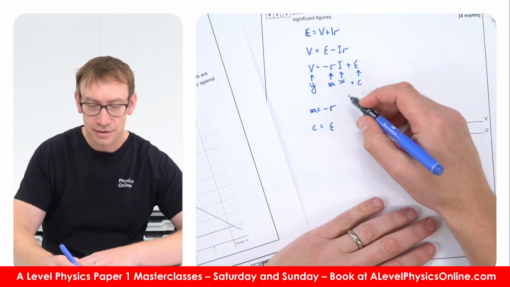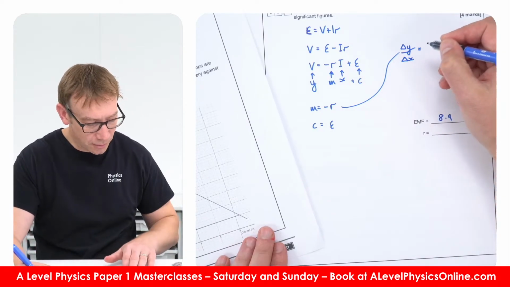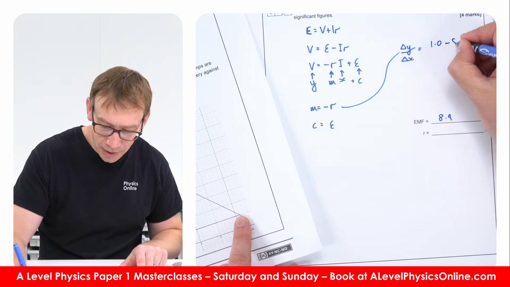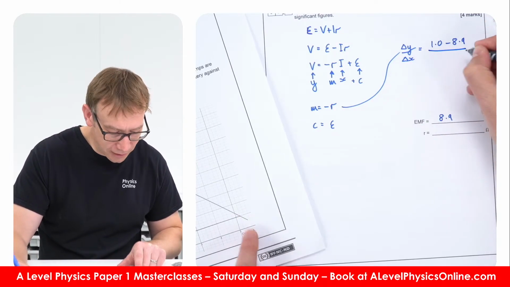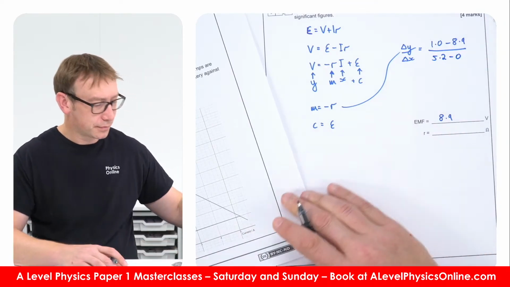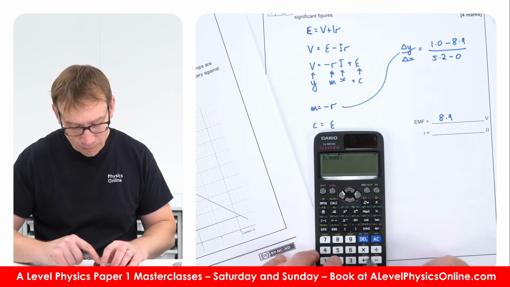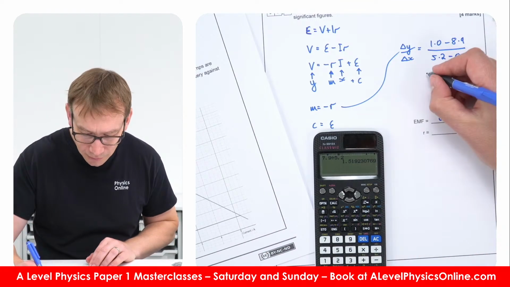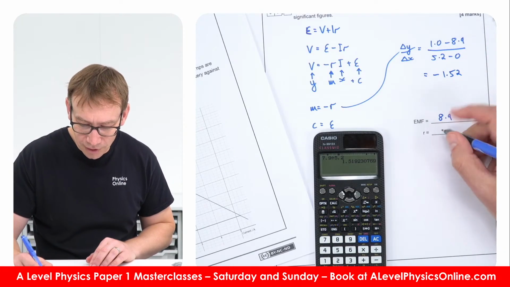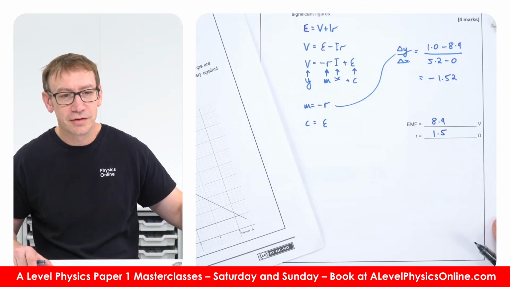The gradient is equal to the change in y over the change in x, which is 1.0 take away 8.9 divided by, in this case, 5.2 take away 0. That's about minus 7.9 divided by 5.2, which is minus 1.52. So I'm going to say R is going to be plus 1.5 ohms. So that'd be my approach to that.